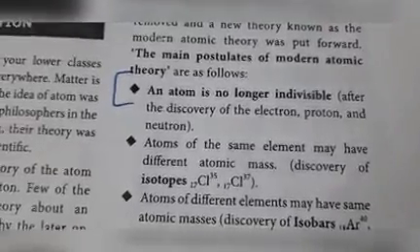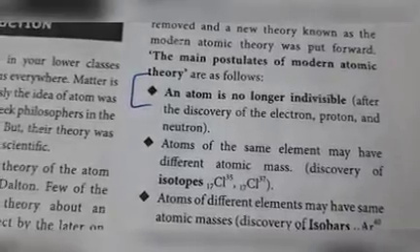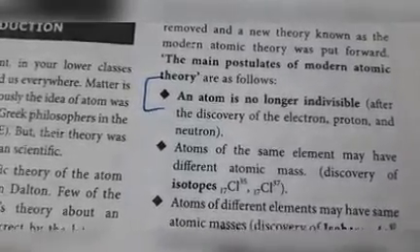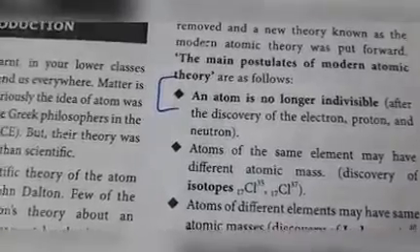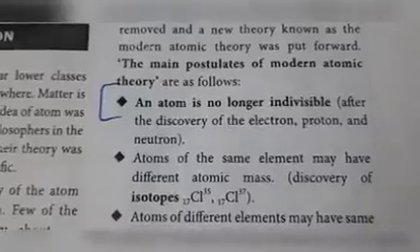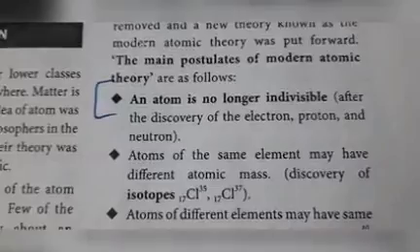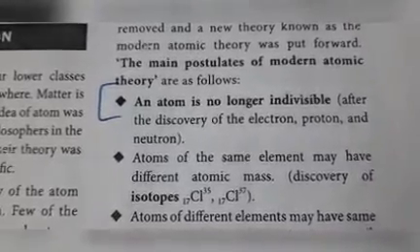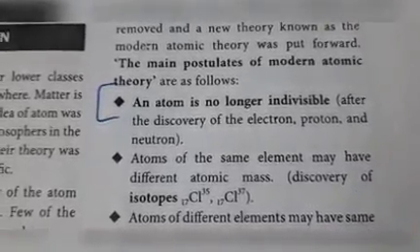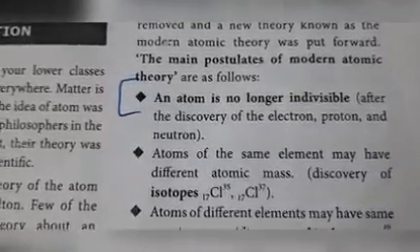So, what do you mean by isotope? Two elements that contain the same atomic number but different mass number are called isotopes. Atoms of the same element may have different atomic mass. Example, isotopes of chlorine, Cl-35 and Cl-37. Both are the same element, chlorine.